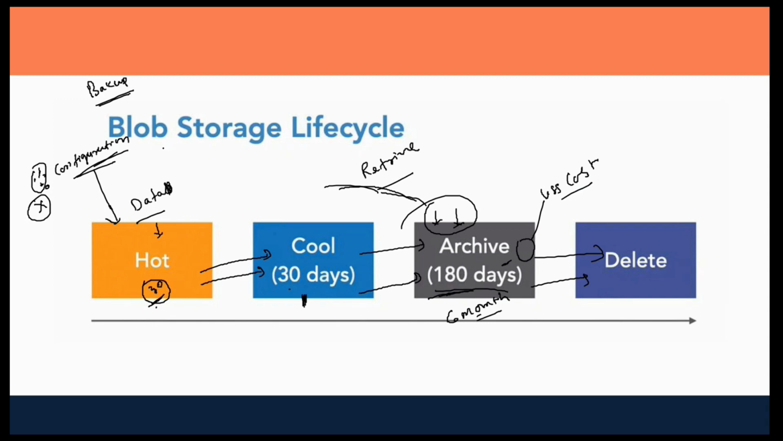So that is the storage life cycle. You could have three states of your data. One is the hot state, which is very frequently accessed data. One is the cool state, and the other could be the archival state, and finally it could be deleted.